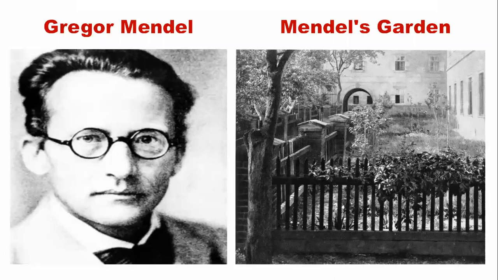Don't know. Okay, fine. See, listen, there are three divisions of genetics: classical or transmission genetics, molecular genetics, and population genetics. In classical genetics, we will be discussing the history and basic principles.